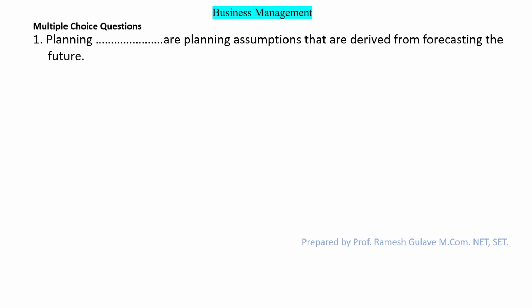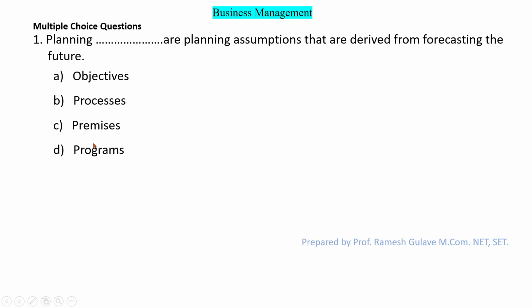Hello, friends. Here we are going to discuss the important multiple choice questions on business management. First question says planning dash are planning assumptions that are derived from forecasting the futures. So options are planning objectives, planning processes, planning premises, or planning program. So students see, planning premises are planning assumptions. Basically, premises are certain assumptions on which the planning is based. So here option C is the right answer.